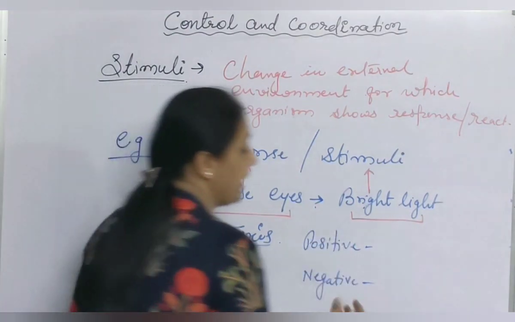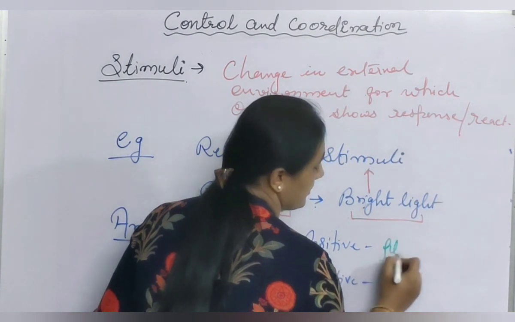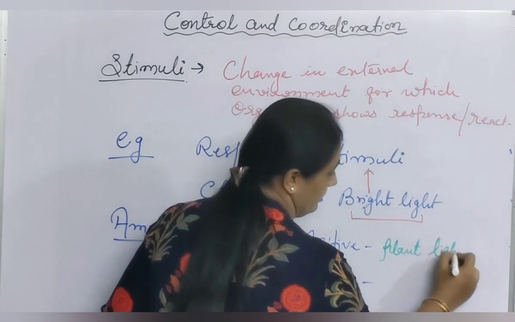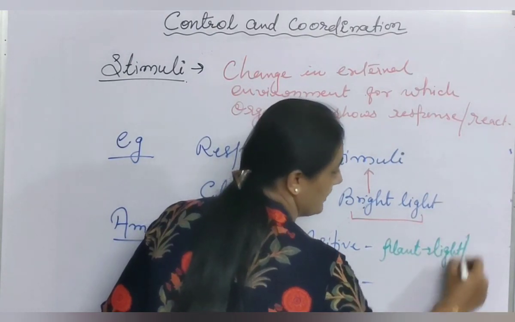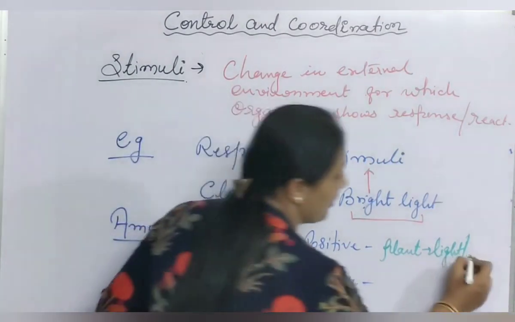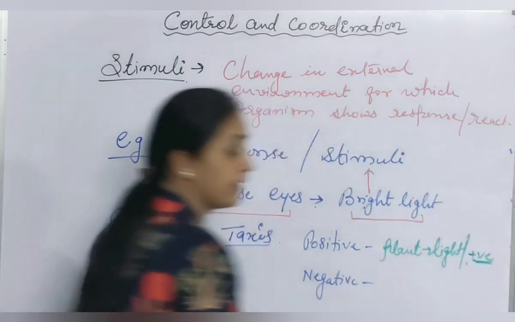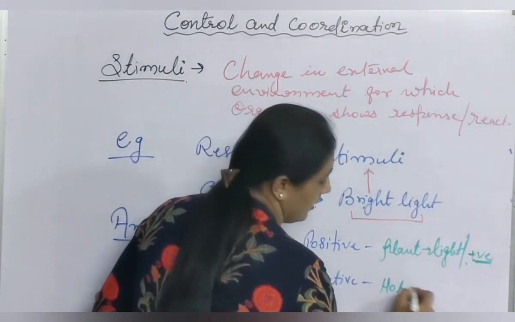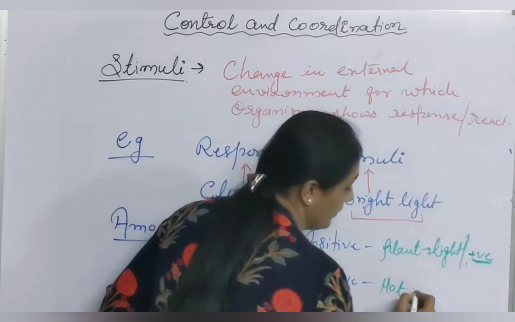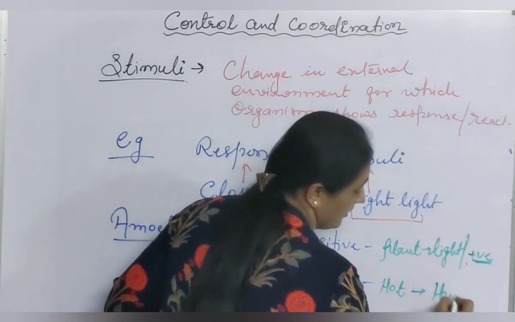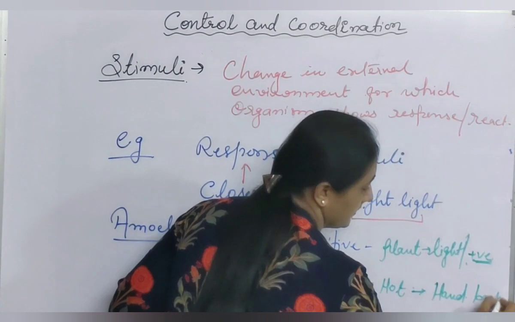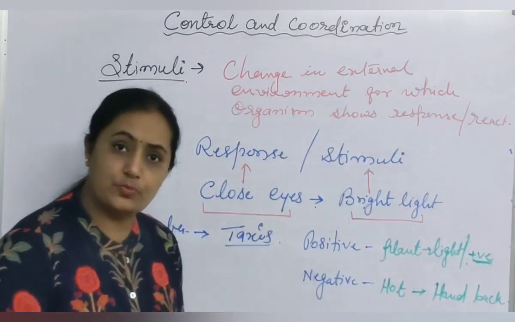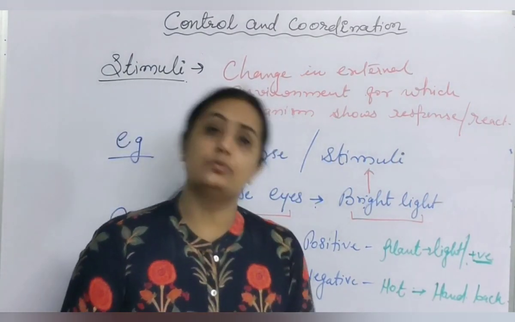For example, we have seen growth of a plant towards light. The plant shows its growth towards light. That is the movement of the plant towards light, and it comes under positive response. Negative response: when we touch any hot object or hot plate, we take our hand back. That is, we are moving away from the stimulus. That comes under negative response. So response may be positive, may be negative.